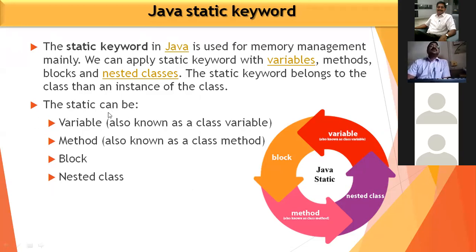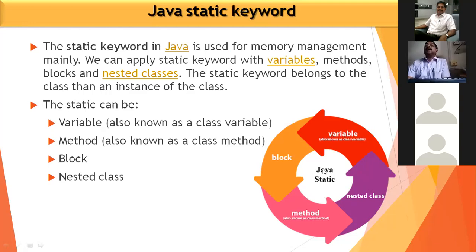The static can be variable, method, block, or nested class. A variable we can say is also known as the class variable. A method is also known as the class method. In the block and the nested class, we can also use the static keyword.